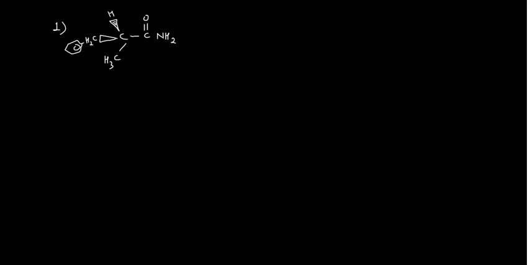If you do the Hofmann bromamide reaction, I can write here Br2 plus NaOH. After that you will do the hydrolysis also, HOH. This will give you the amine, it's quite obvious, it will give you the NH2, and this is your hydrogen, and this is your next group, CH2 along with the benzene ring, and this is your methyl.